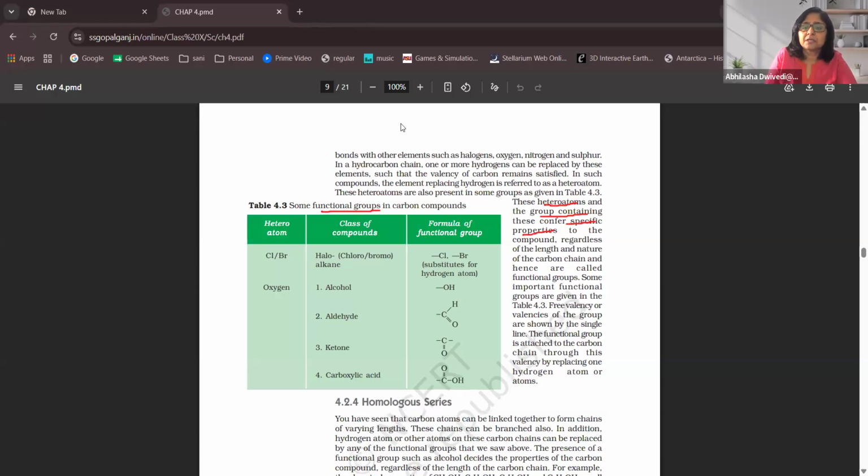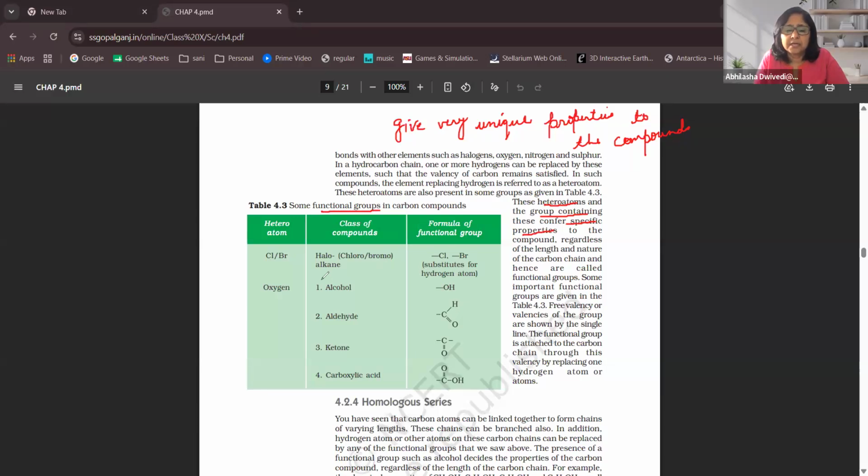So what is the most important thing? Functional groups give very unique properties to the compounds, and here I obviously mean carbon compounds. As you can see, these are the heteroatoms: chlorine, bromine, oxygen.